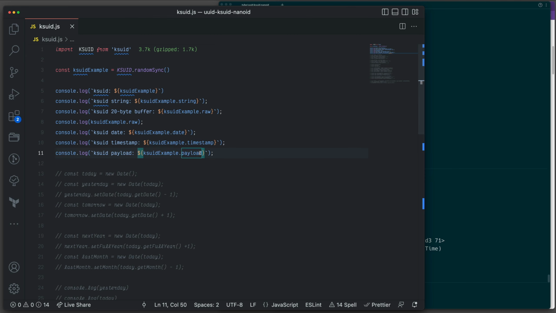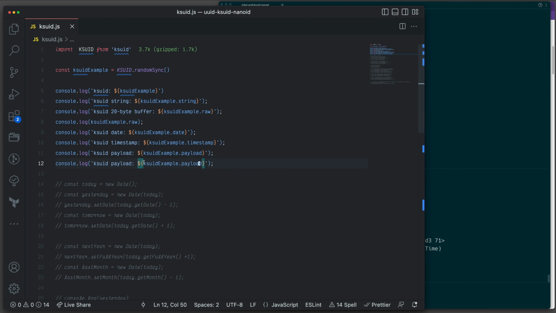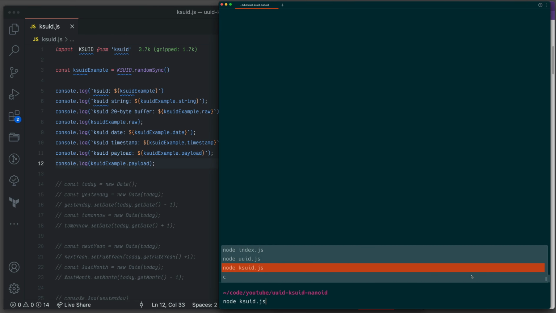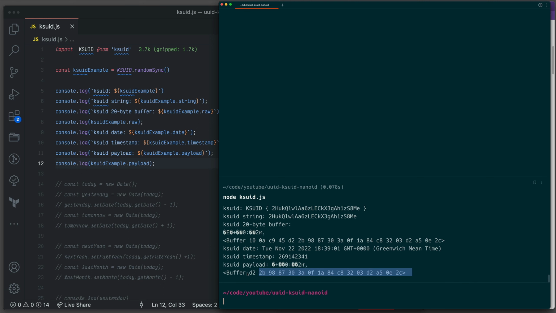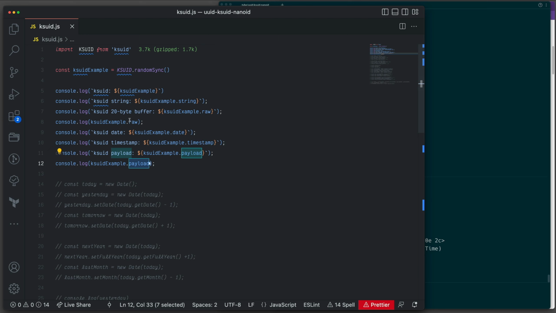So if I copy and paste this one, then I'm going to remove all of this. Okay, let me just run this one more time. You're going to get a buffer again, the same buffer. So with the payload and raw, you can use them if you require a buffer. But you see very clearly you have the date attributes, which give you a date representation or timestamp.